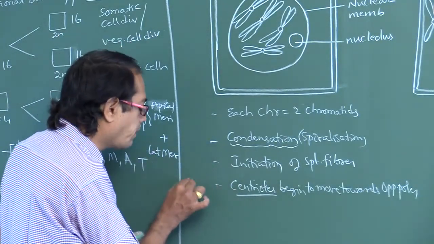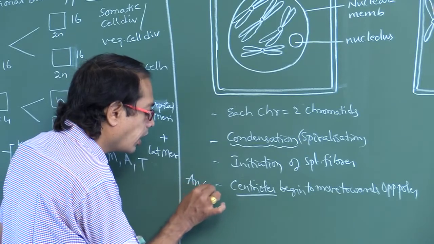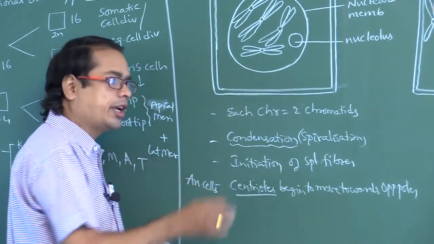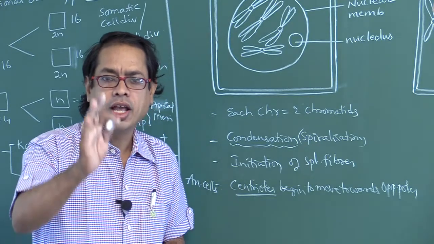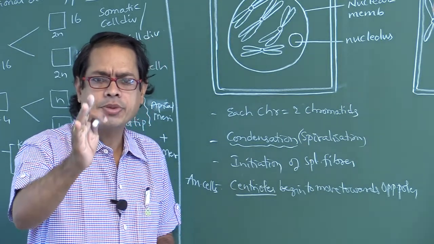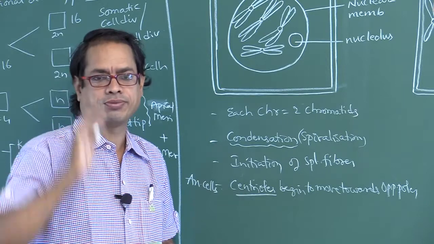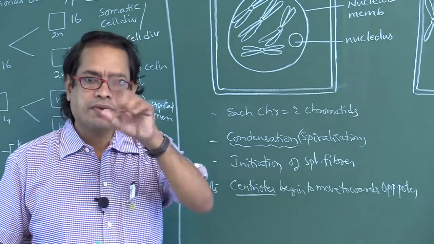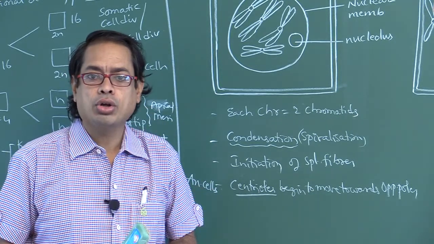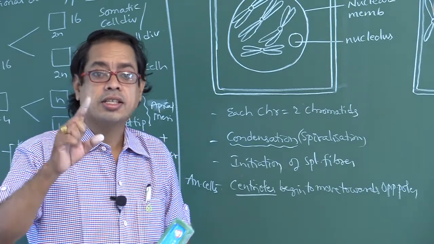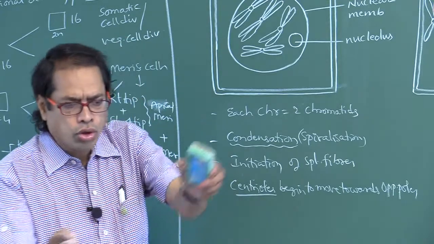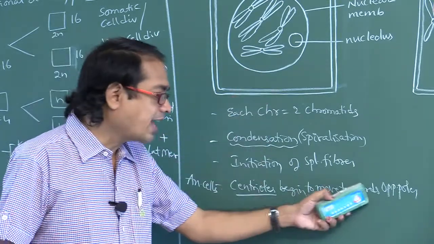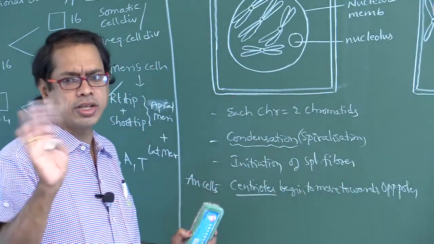This point is applicable to animal cells only. Centrioles are found in animal cells, absent in plant cells. In S phase, centriole duplication occurs in the cytoplasm. Those centrioles will move towards opposite poles in animal cells, not in plant cells.